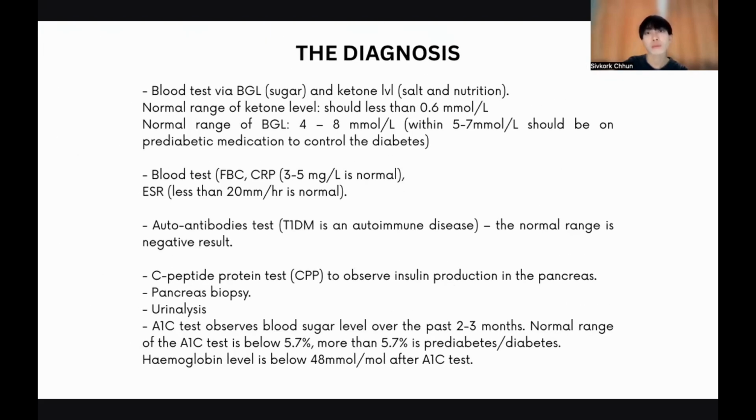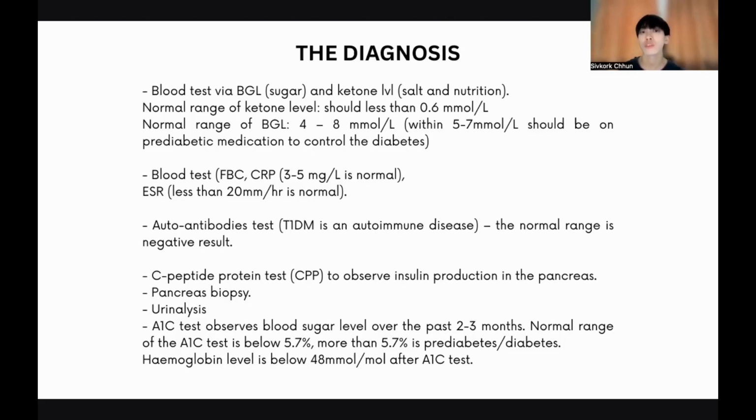So the diagnosis of type 2 diabetes mellitus is the same as type 1. It involves blood tests. Blood tests to check the full blood count are important. Check the C-reactive protein for any infections. ESR to check the inflammation. Again, I did show the normal range in the presentation slide. Blood tests where blood glucose level and ketone level are checked, to check the sugar level and nutrition. The normal range of ketone should be less than 0.6. Blood glucose normal range should be 4 to 8. And between 5 to 7 should be on pre-diabetic medication to control the diabetes.